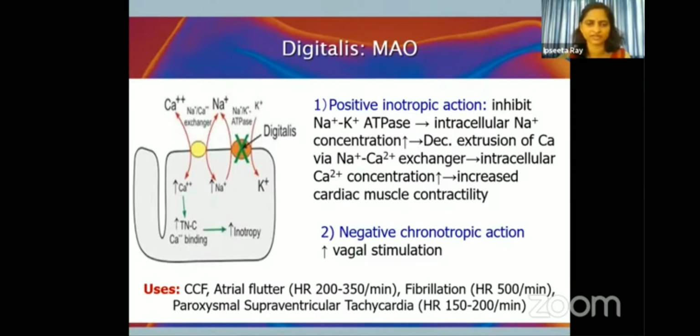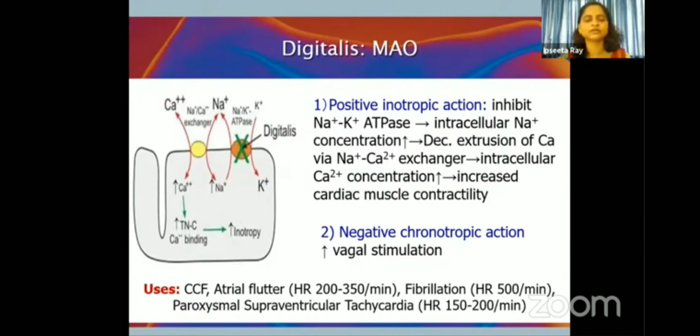So we discussed that in congestive cardiac failure, there is a decrease in cardiac output. [...] increase the heart rate. Otherwise the cardiac work will also increase. How? By increasing the vagal activity. As a result, the heart rate is reduced.